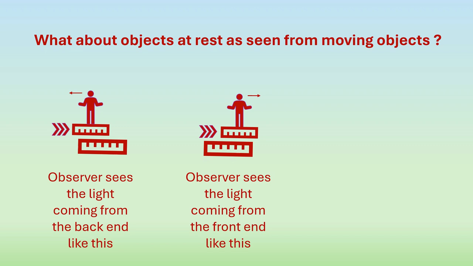At this point, the viewer may have an objection. Assume that an observer at rest and a moving observer each have a ruler. According to the principle of relativity, the observer at rest must see the ruler of the moving observer as shorter than their own ruler. But the moving observer must see the ruler of the stationary observer as shorter than their own ruler, in spite of the fact that their own ruler is objectively the shorter one. How is this possible?